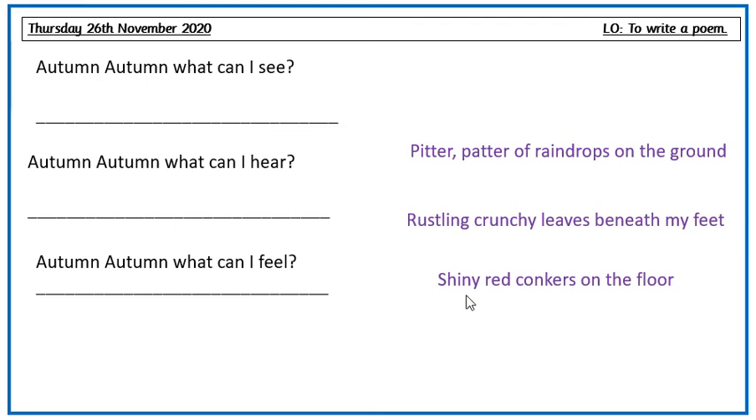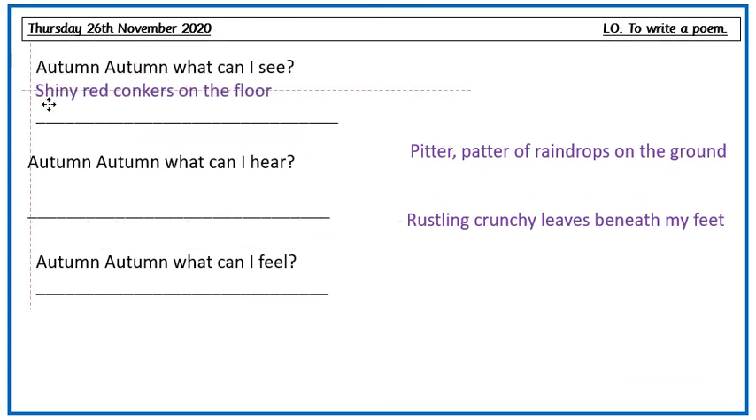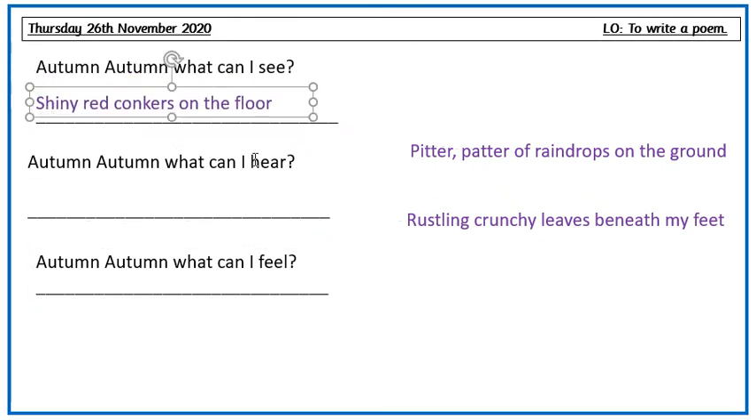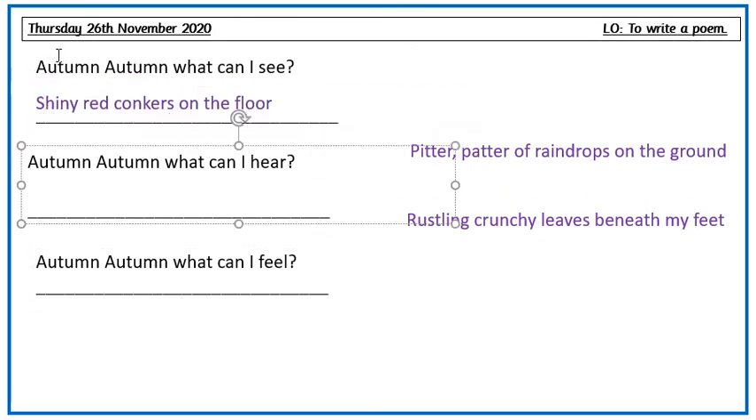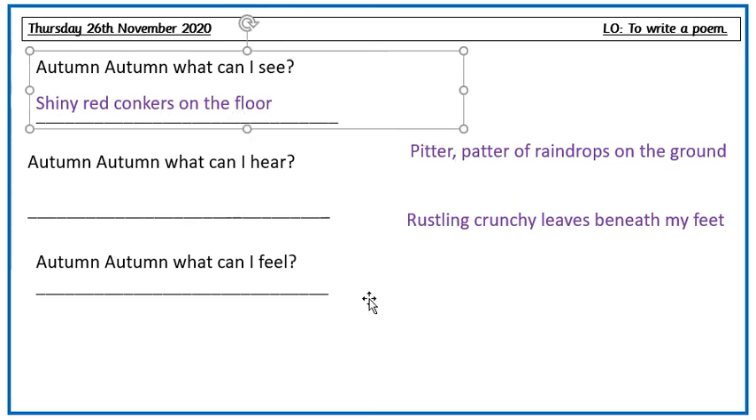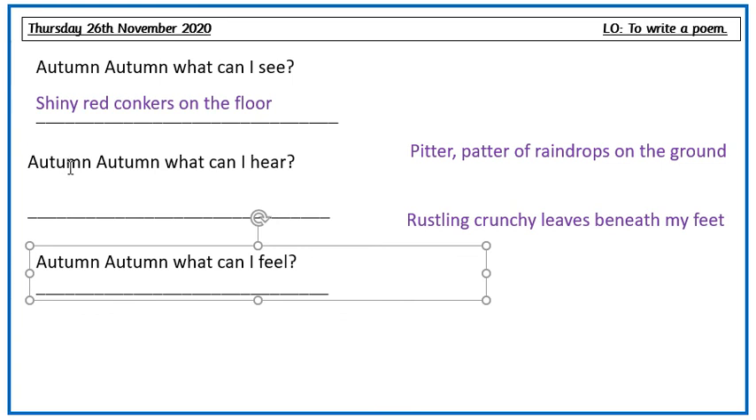Let's look at the last sentence. Shiny red conkers on the floor. Oh, I think that might work. So I've got conkers and the colours I see are shiny and red. So I'm going to pick that sentence up and I'm going to put it here. And let me see how that reads. Autumn, autumn, what can I see? Shiny red conkers on the floor. Okay, that sounds good. So my next section in my poem talks about what I can hear.